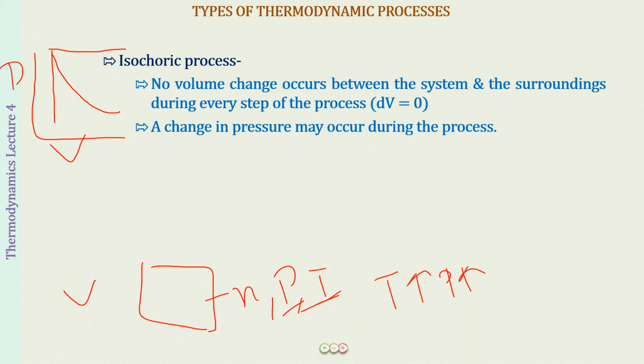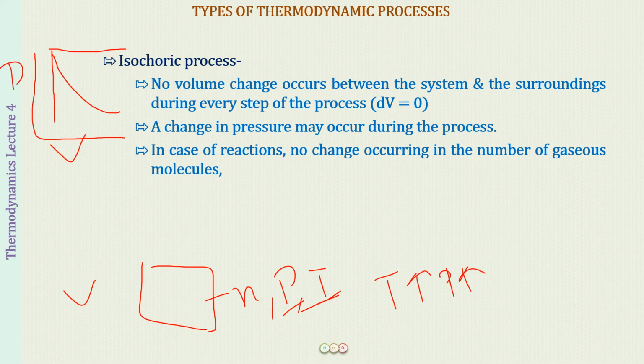And now if we talk about a chemical reaction taking place, for example, the reaction of hydrogen and chlorine to produce 2HCl. So what you can see is hydrogen is a gas, chlorine is a gas, and HCl is also a gas. We had 2 moles of gases before the reaction, and after the reaction also 2 moles of gases. So there has been no change in the number of molecules. When there is no change in the number of molecules of a gas, the volume occupied by the gas is also going to be the same.